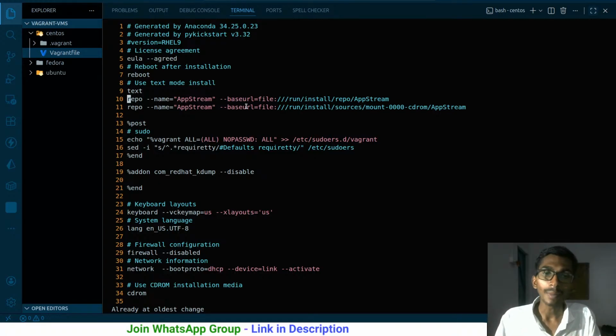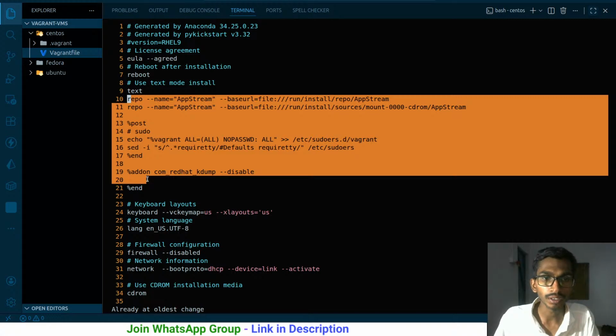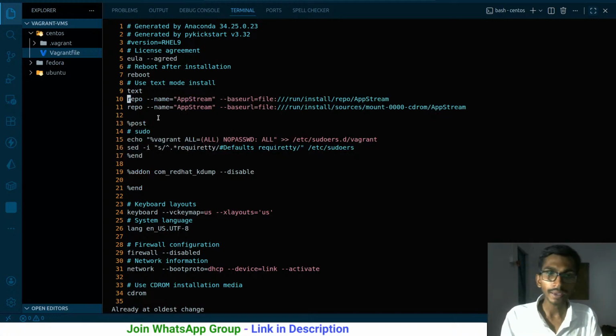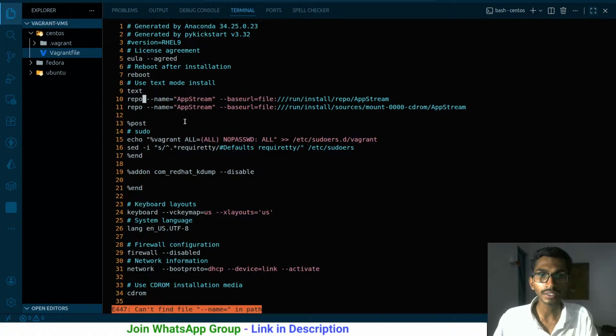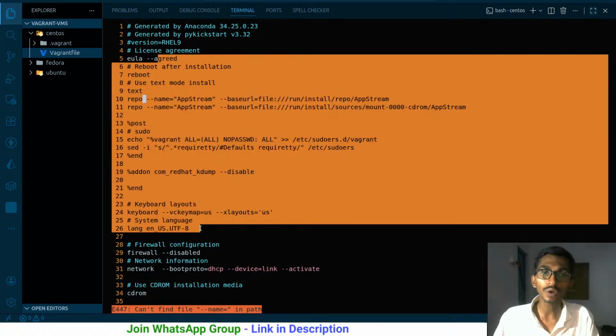Now apart from this, you can even copy more lines at a time. Suppose I want to copy from line number 10 to line number 20. If I press double y, one line is copied. If I want to copy 10 lines at a time, first of all I have to be in command mode. That simply means if you try to type anything, it will not be typed, because you are in command mode.